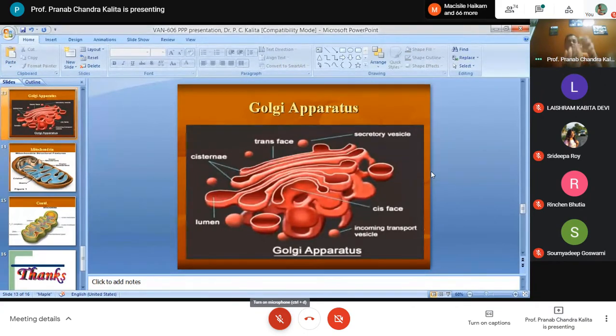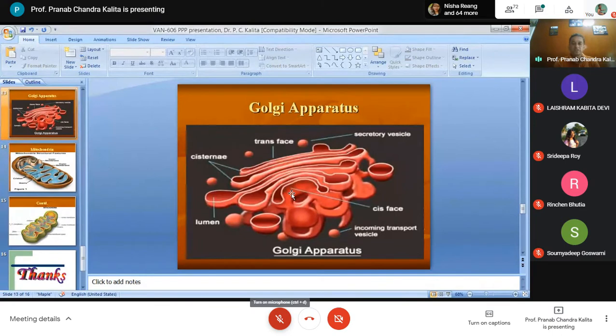The protein loaded tract will enter the cis phase or the immature phase of the Golgi complex. So the protein came from the rough endoplasmic reticulum, loaded in the tract from the smooth endoplasmic reticulum, and the tract will arrive at the cis or immature phase of the Golgi complex.